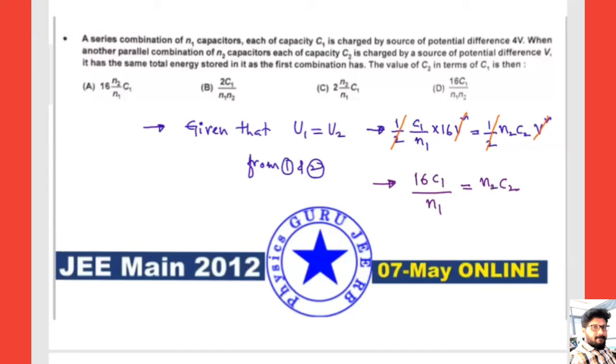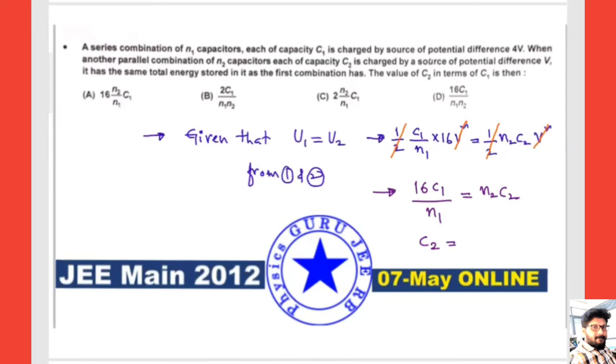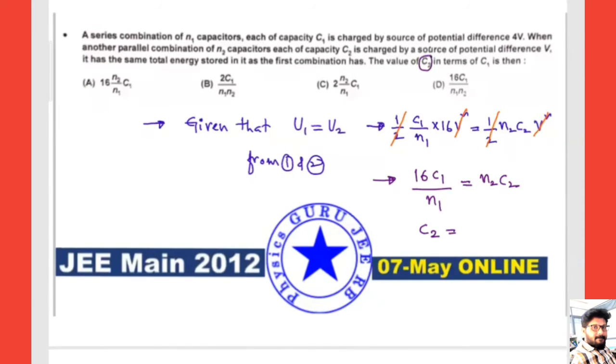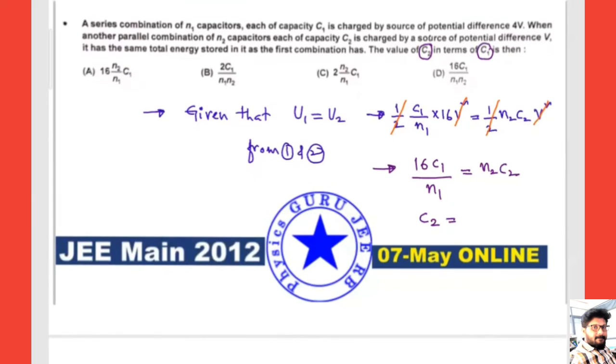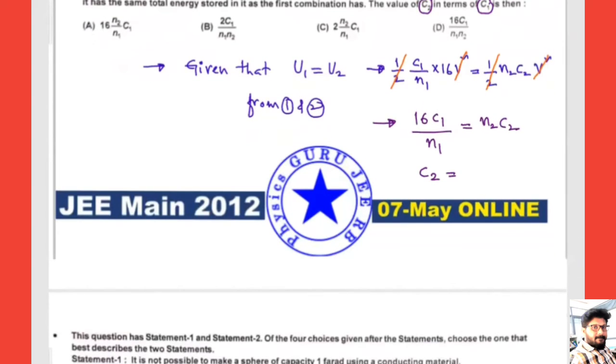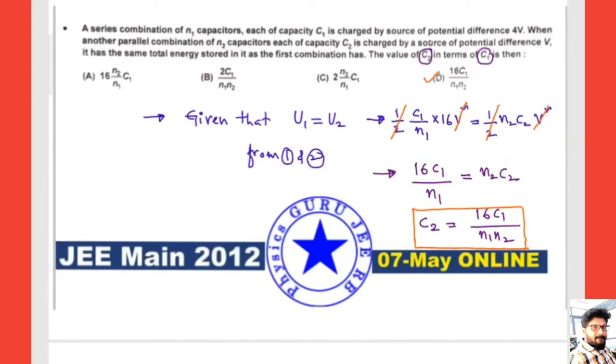Hope this is clear. We want C2, because according to the question we need the value of C2 in terms of C1. So if I calculate C2, I can write 16 C1 divided by N1 into N2 as the final expression. Hope this matches with the option. Which option is it matching? With D. Hope this is clear. Both the energies are equal.